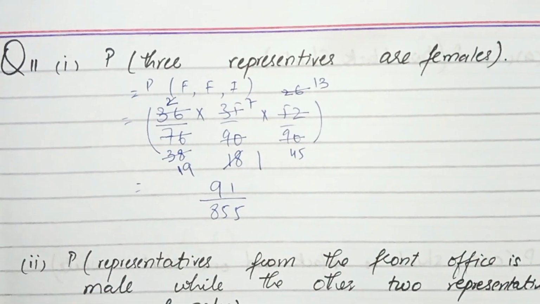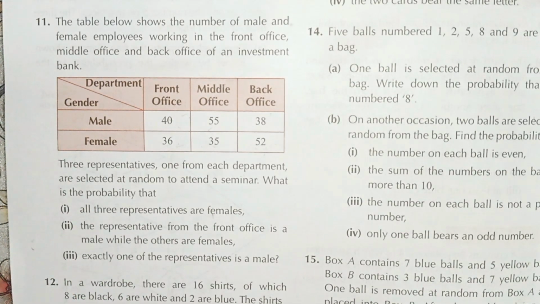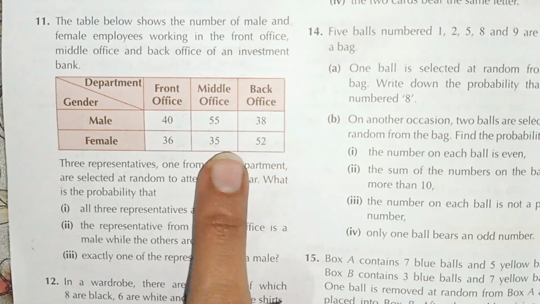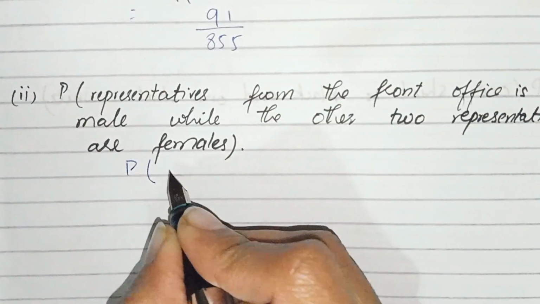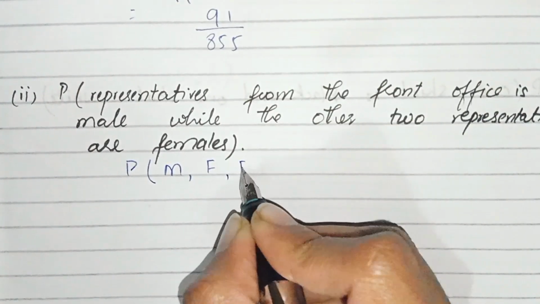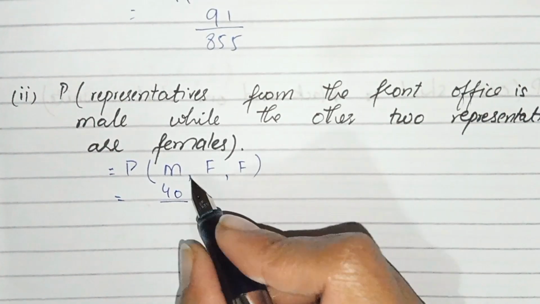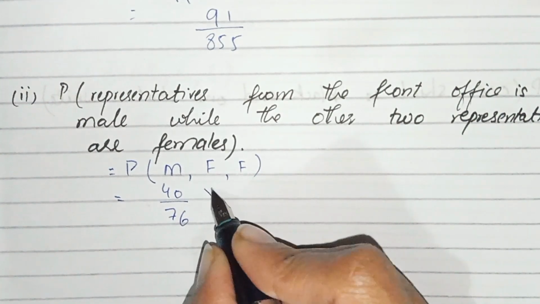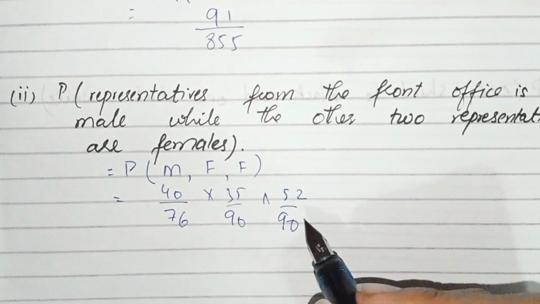Now it's solved. Now, students, part number 2, the representative from the front office is a male while the others are female. The representative from the front office, that in the first one is male and the other two are female. Then we write the probability like that. Probability of first is male and other two are females. And this is 40 over 76, and 35 over 90, and 52 over 90. Now we have to solve it.